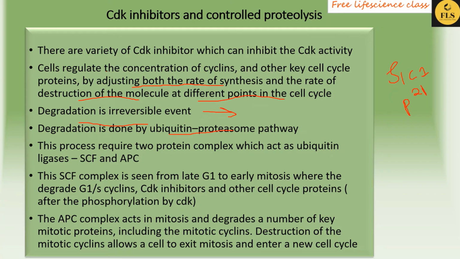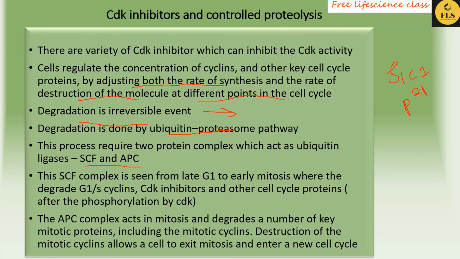These two complexes help in the ubiquitination of a protein. They recognize the proteins which are to be degraded and link them to the proteasomal machinery. That is the function of SCF and APC.